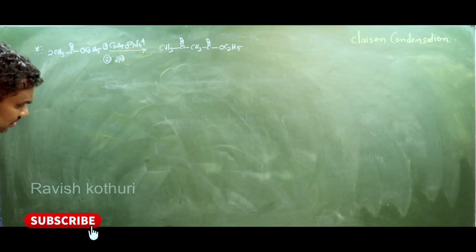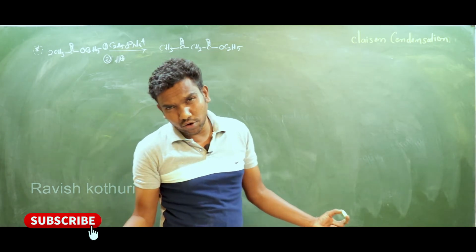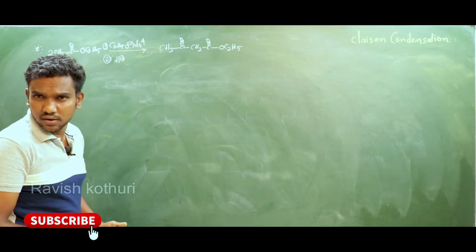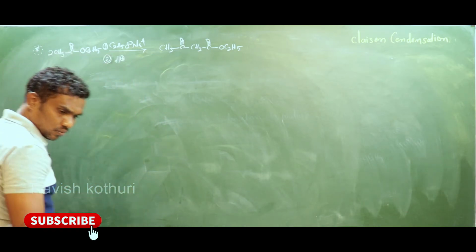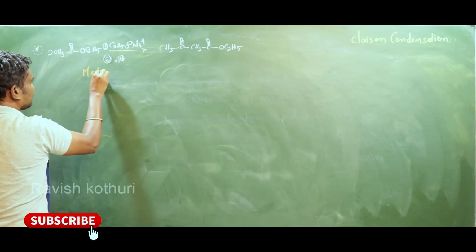Right. Now, what about the mechanism? The mechanism is very important, my dears. Be focused here. Let's begin our mechanism. MEC stands for mechanism.